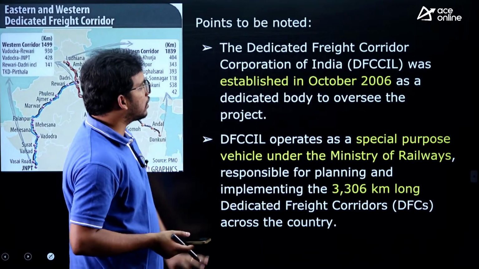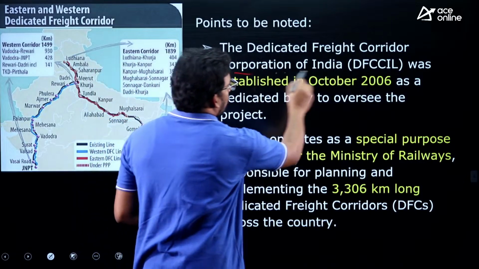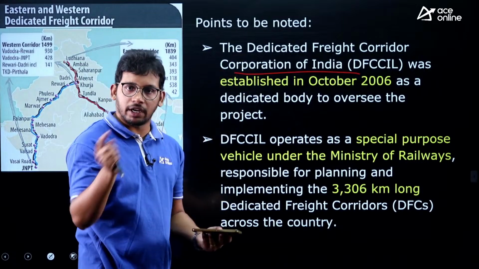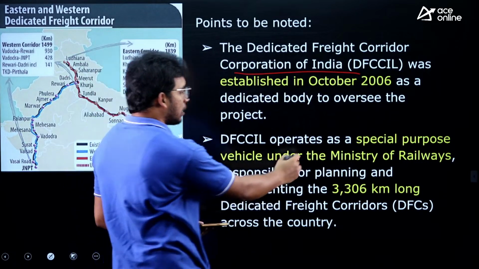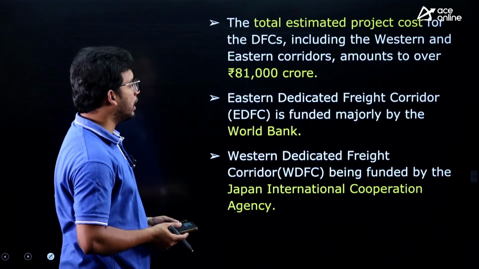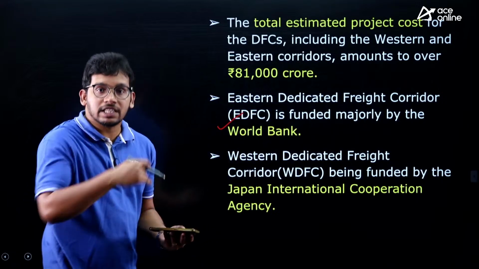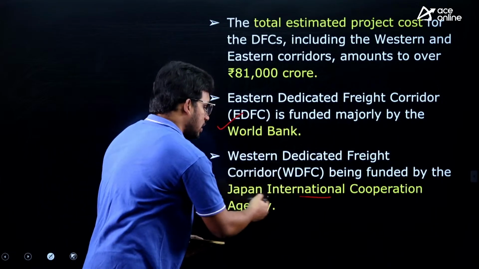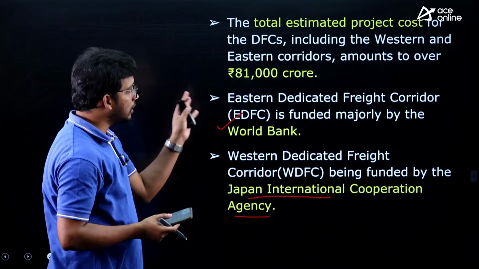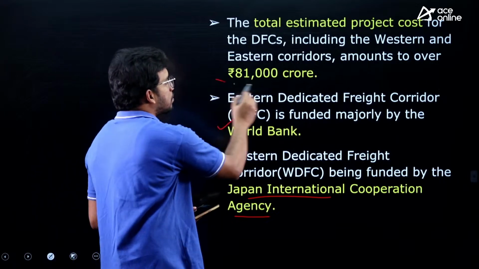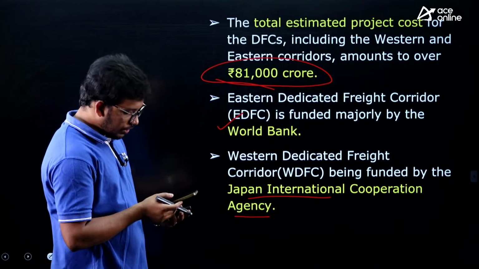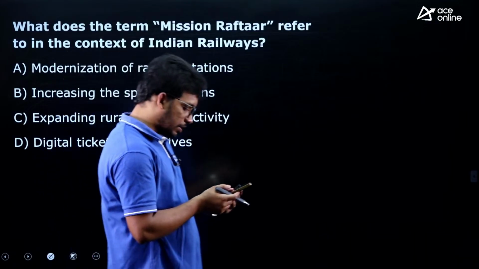And the Dedicated Freight Corridor Corporation of India was established in 2006 to implement this. This organization is implementing the Eastern and Western Dedicated Freight Corridors under the Ministry of Railways. The total length together is 3306 kilometers. The World Bank is funding the Eastern Dedicated Freight Corridor, and the Japan International Cooperation Agency is funding the Western Dedicated Freight Corridor. All these facts are important. The total investment in these two corridors is 81,000 crores. Railway zones we will discuss. There is one question also.